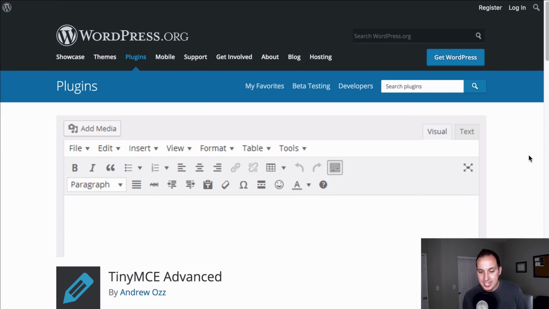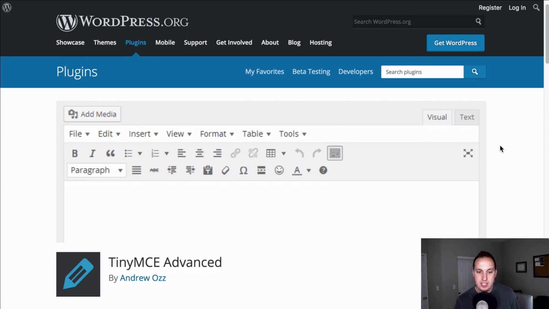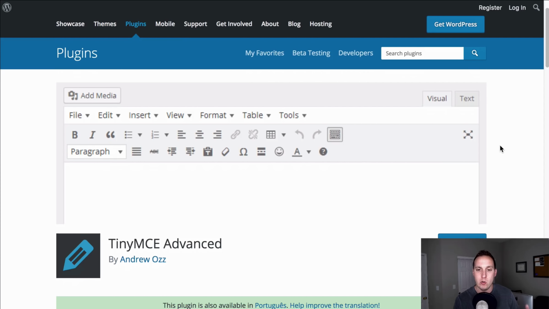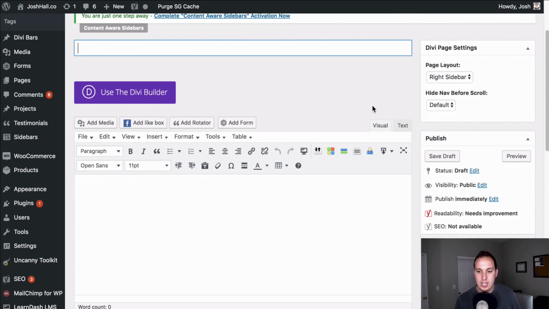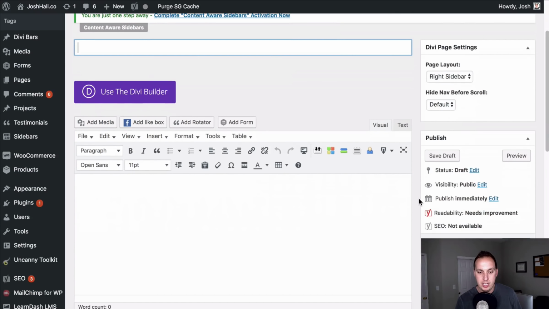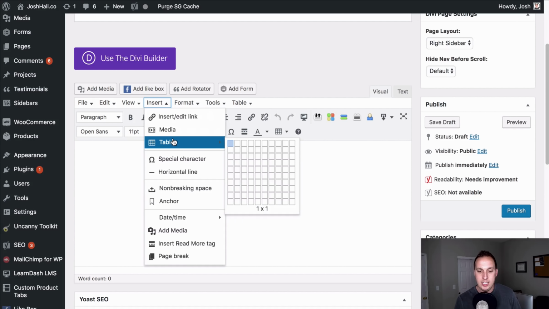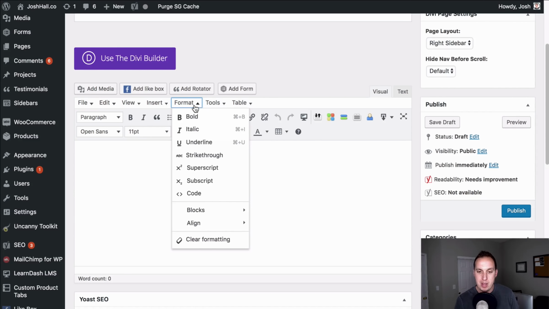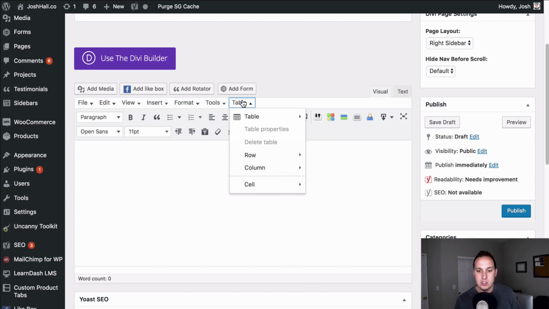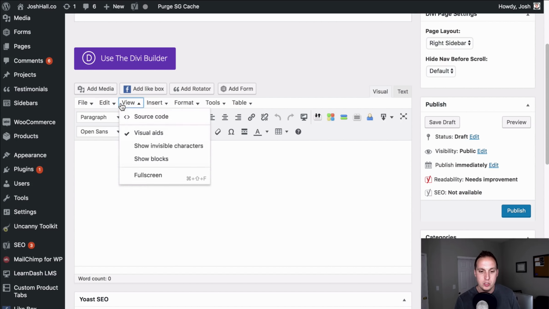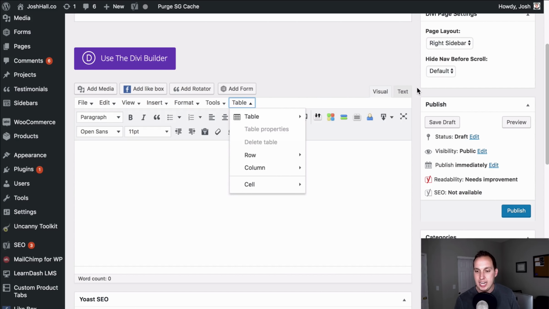Number 2 is TinyMCE Advanced. Now what this plugin is basically a little extension for your WordPress text editor. So essentially what this looks like is right here in your WordPress editor. It just gives you some more options. It gives you more options for inserting different media and links and tables and things like that. You can format things in more detail. There's some extra things you can do with tables, the way it looks. It's just a really handy plugin.